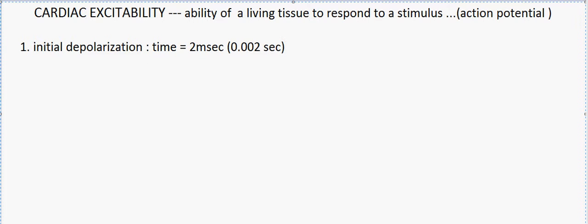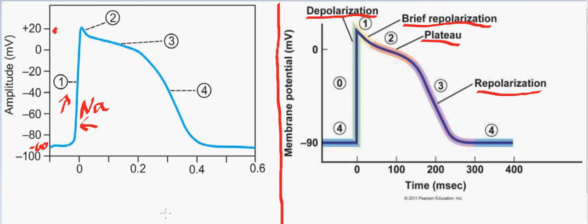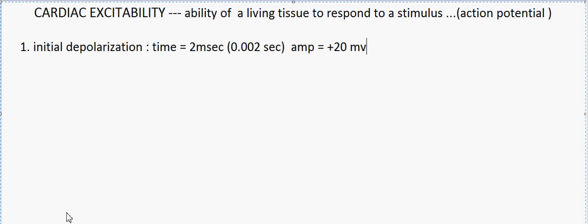And the amplitude for this stage is around plus 20 millivolt. So we can see in this picture that at the end of the initial depolarization, the cell reaches a mark up to plus 20 millivolt. So following the initial depolarization, the next phase is the initial repolarization.